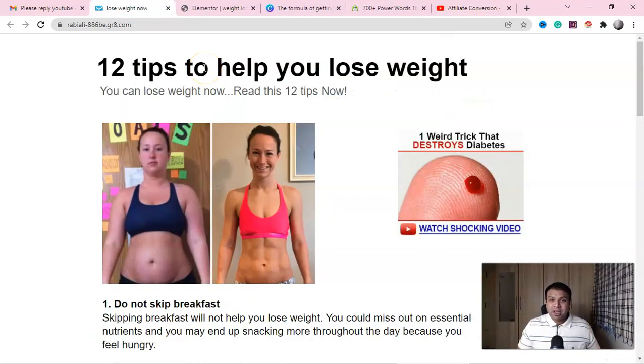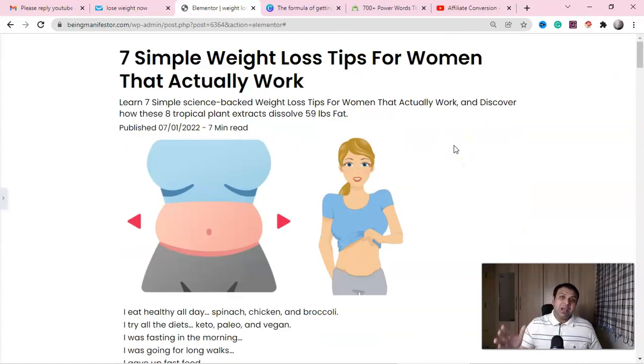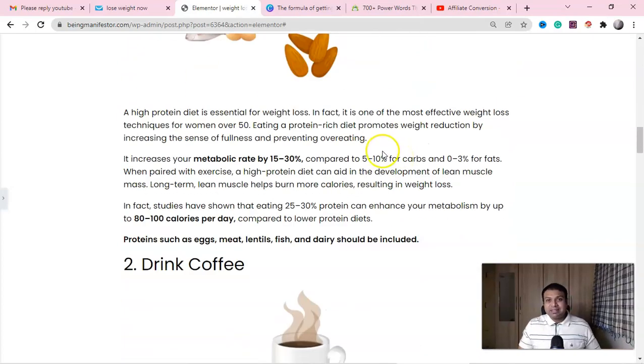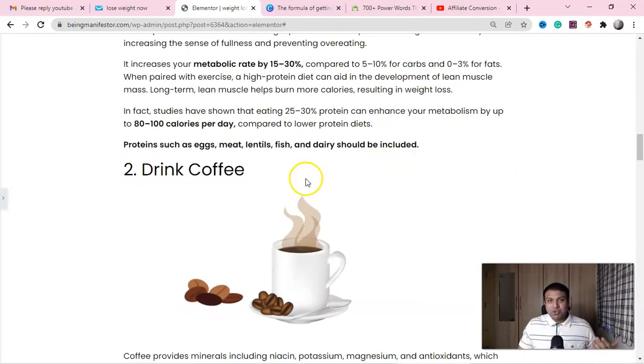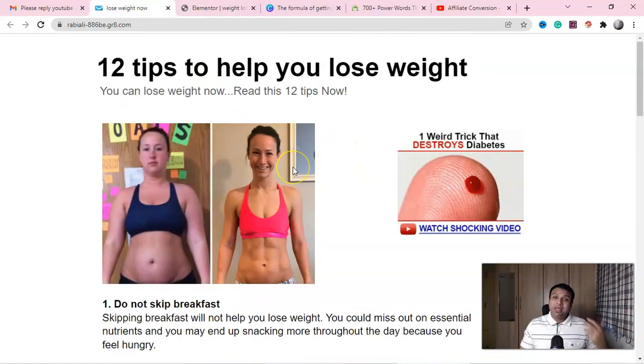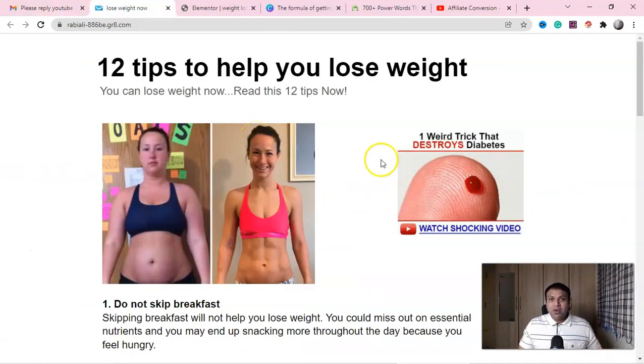This is the landing page my subscriber used, and that is 12 tips to help you lose weight. And this is the landing page which I use with Google ads, Bing ads, as well as free traffic, which converts like crazy. Guys, one very important thing is this is not simply some points which you wrote. There are a lot of things which you have to understand while creating this kind of landing page, especially with organic traffic. If you simply create a landing page like this, you will get very little conversion. Whereas he definitely made $234 here. That is good. You can make this landing page more effective.